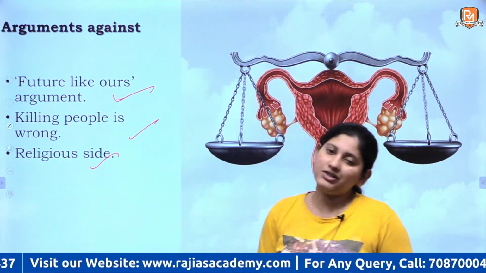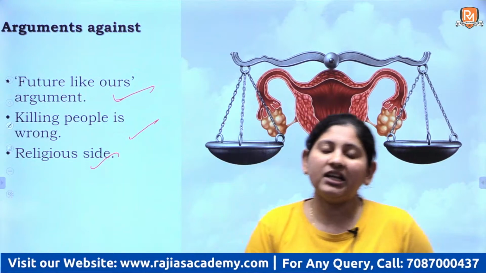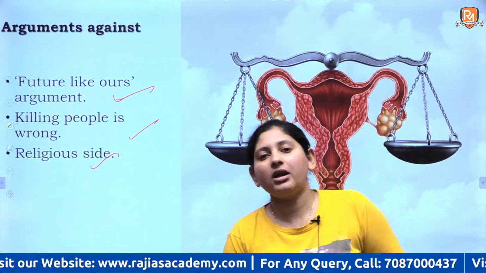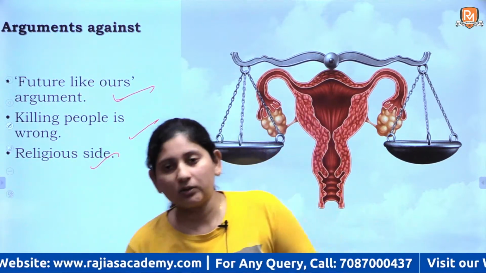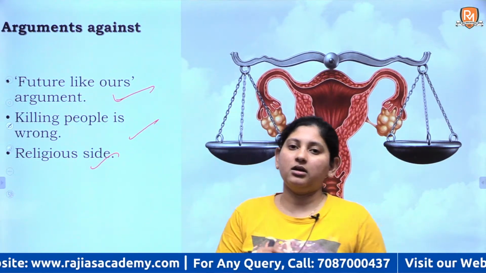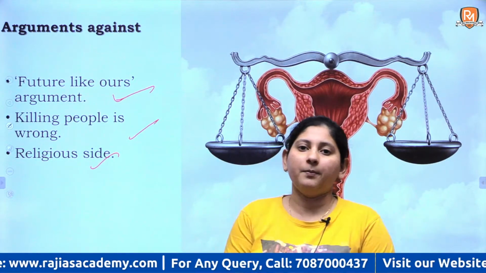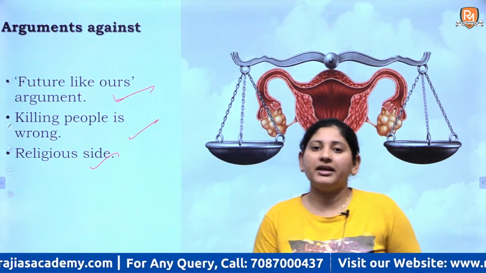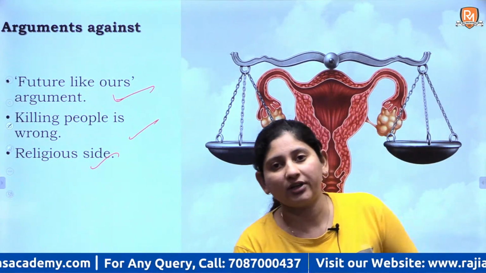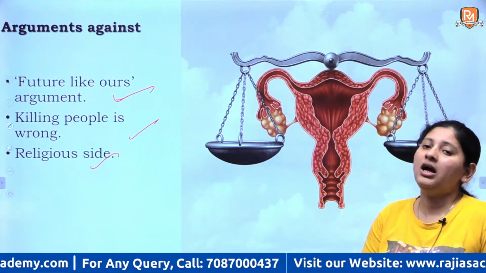And third is the religious side. In many religions and in many communities, children, even if they are born out of wedlock, not the result of a married couple, should not be aborted because they are God's gift.